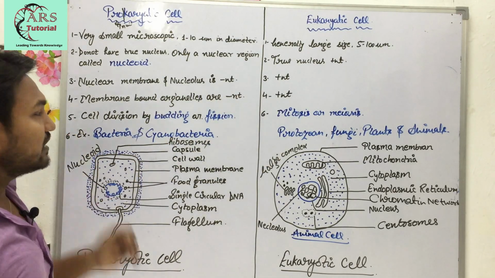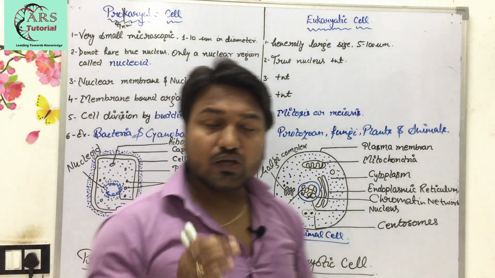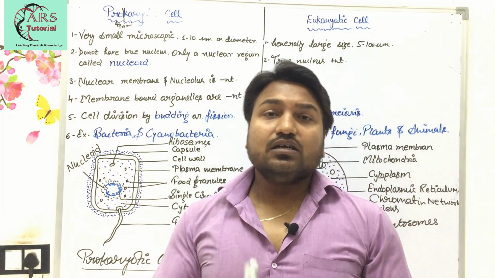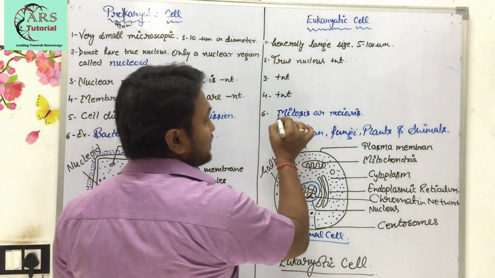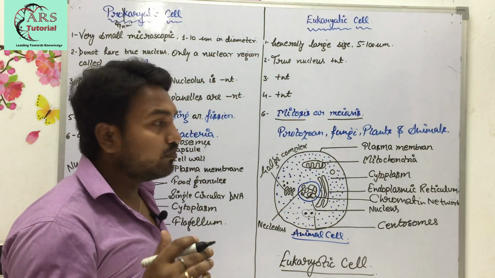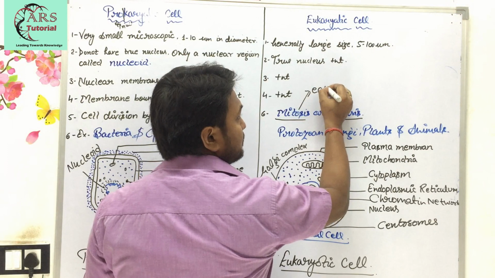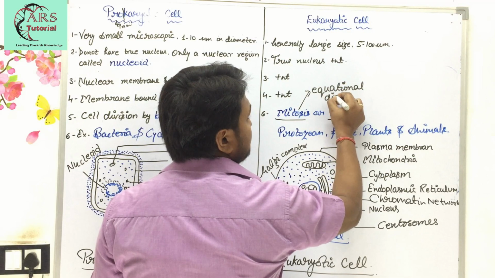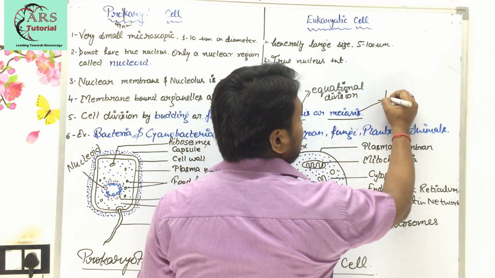Now the next point is cell division. In prokaryotes, cell division is by budding and fission. Budding and fission are the two processes of asexual reproduction by which the cell divides, whereas eukaryotic cells divide by mitosis or meiosis. Mitosis and meiosis are the two processes by which a cell divides, like an animal cell or plant cell. Mitosis is known as equational division, whereas meiosis is known as reductional division.